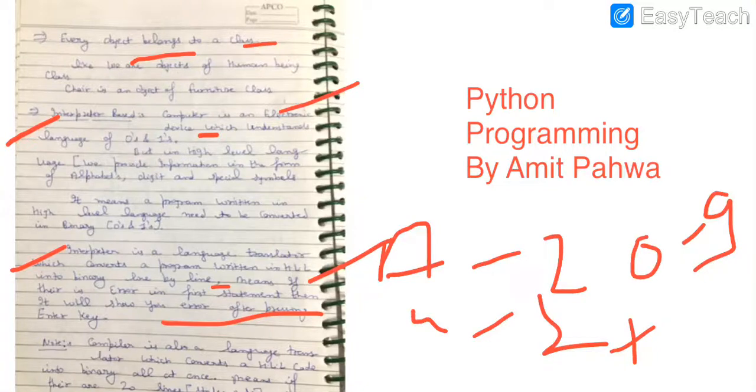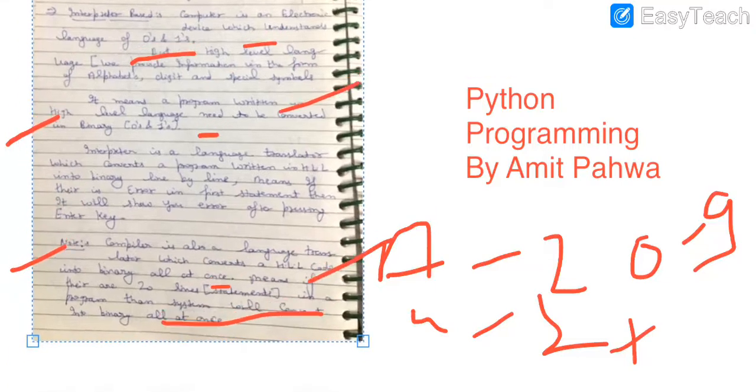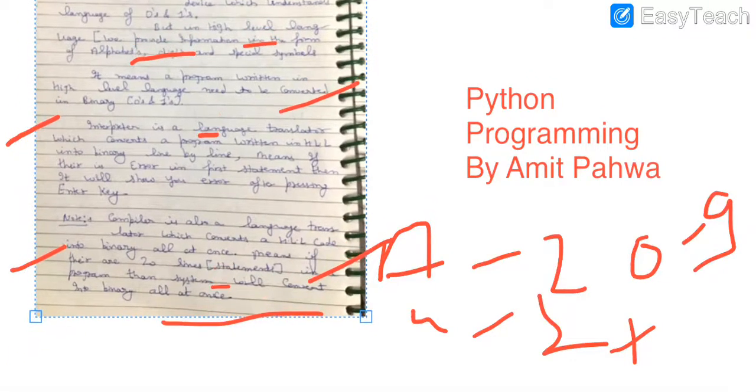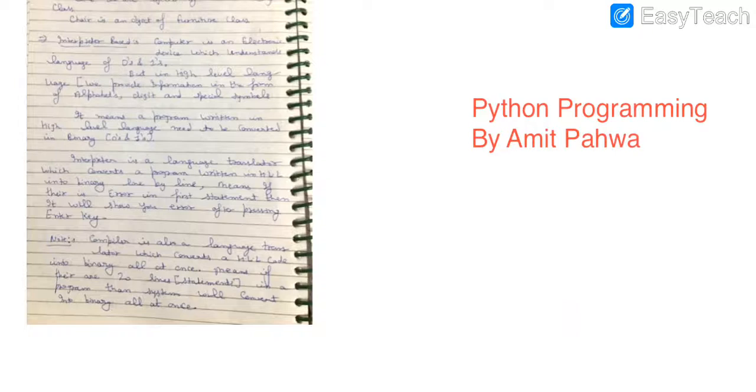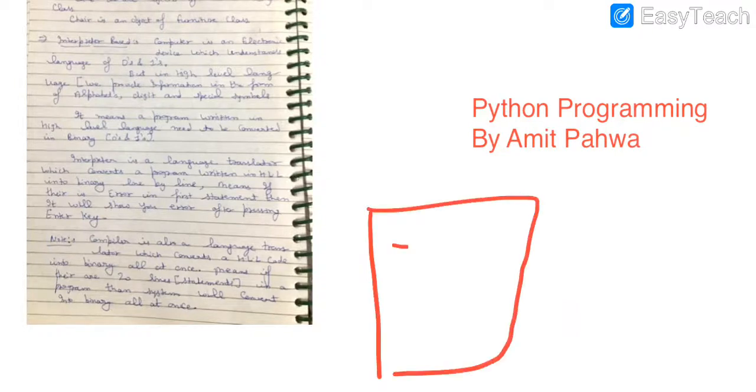Similarly, there is one more concept. Instead of interpreter, there is one more language translator available, and this language translator is known as compiler. Compiler is also a language translator which converts a program written in high level language into binary all at once. Suppose there is a program which is written by you, and that particular program has 10 statements.